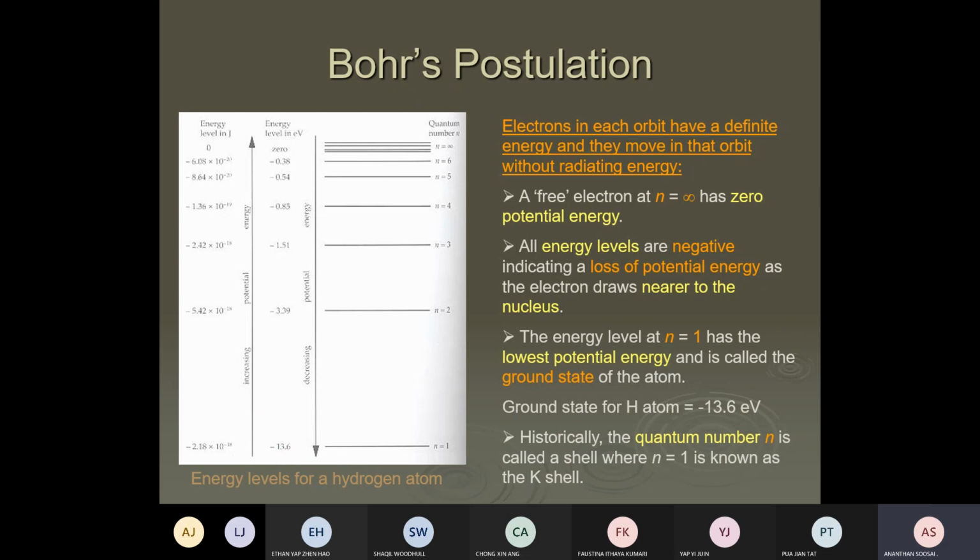will it take the photon? It won't take the photon. You only take the photon which is exactly the same as the energy needed to jump. Important: it only takes energy equal to the energy difference. A slightly greater energy than that, it won't take. So to jump from here to here, you need 10.21 eV, but the photon has 10.23 eV. The electron won't take it. You don't absorb that photon.